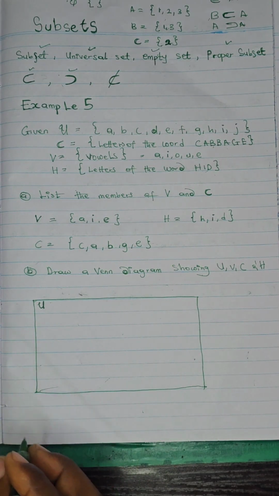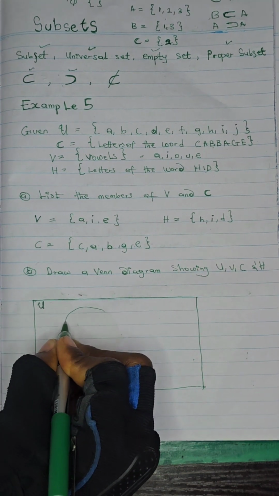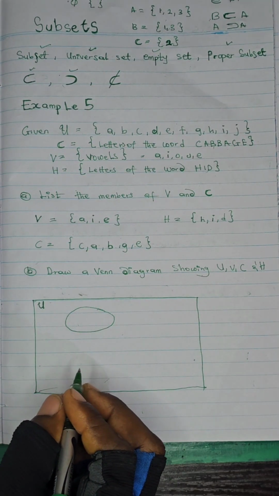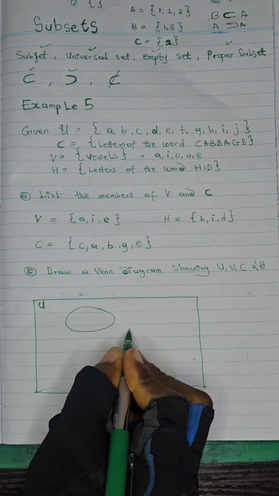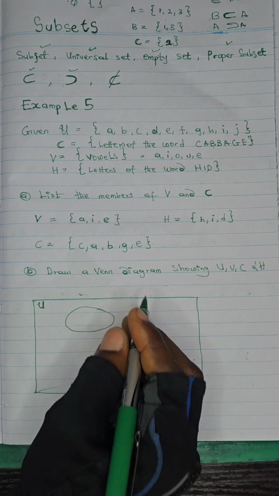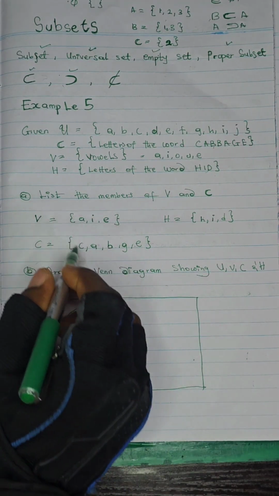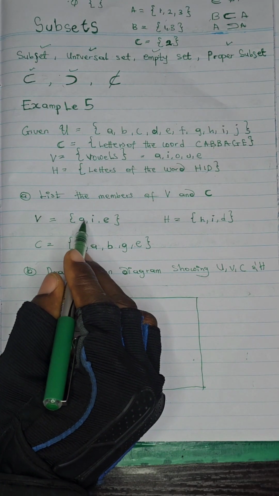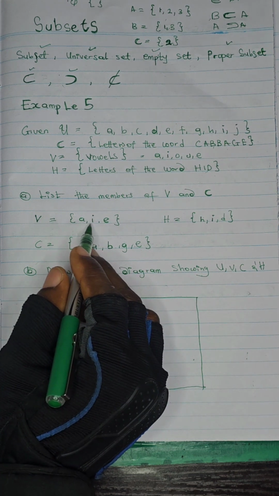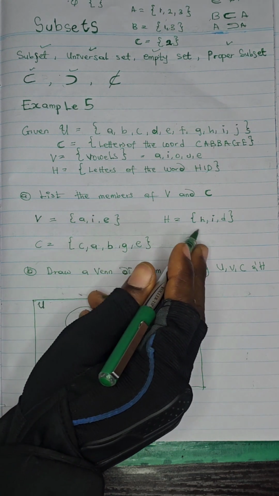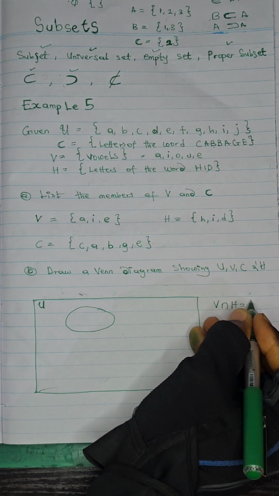So the next thing we're going to do is draw for C. This is my C. I'll first draw the first circle. The next one is V. But before we go, there are some things we need to note. Let's check the intersections of these subsets. What does V have in common with H and C? If you check, V has I in common with H, so we can say V intersection H is I.